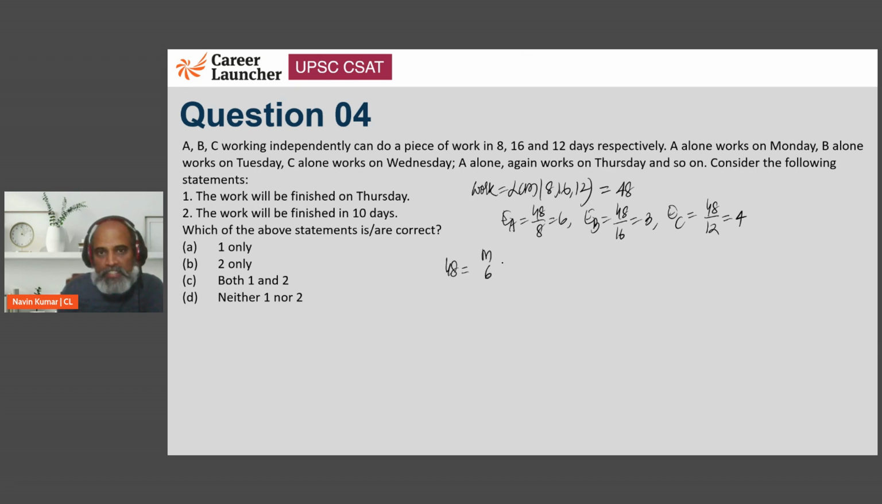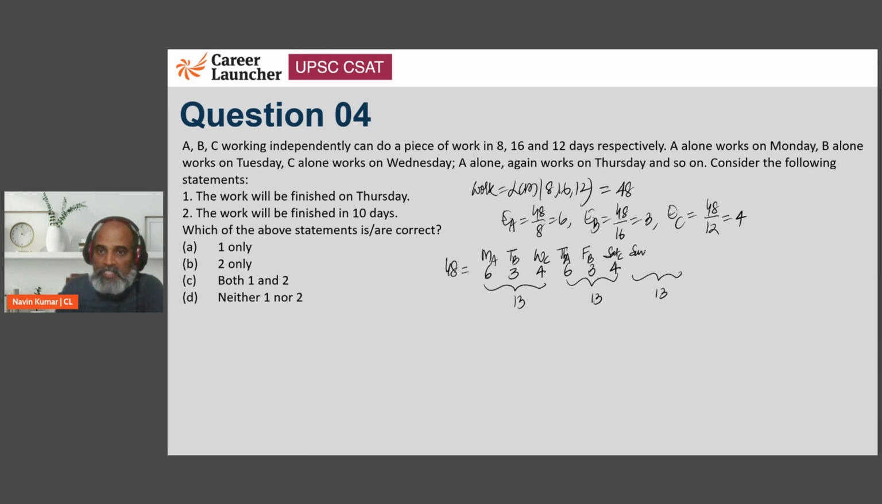On Monday A worked his 6 units. Tuesday B worked his 3 units. Wednesday C worked his 4 units. Thursday A worked his 6 units. Friday B worked his 3 units. Saturday C worked his 4 units. So if we look at this, this is 13, this is 13, we will have another 13, so that's 39. If I write another 13, it will cross 48.